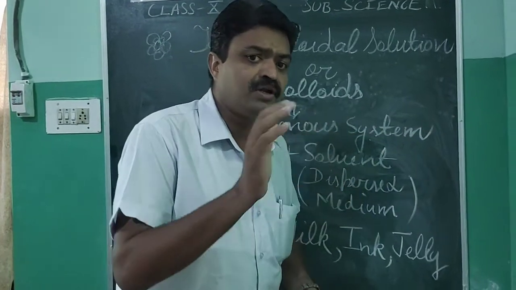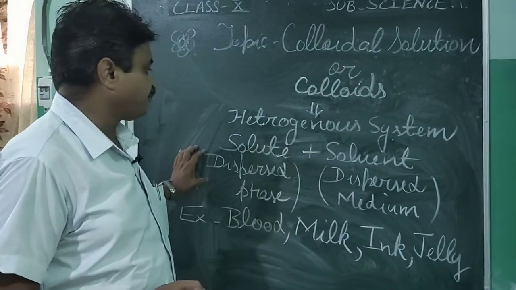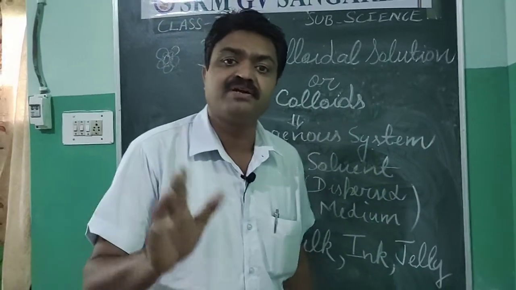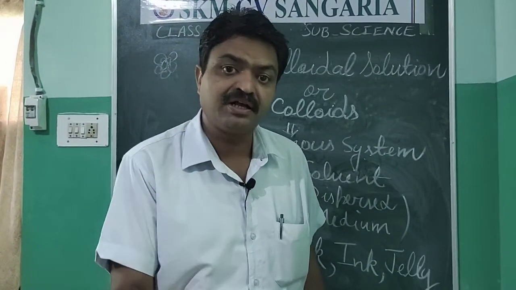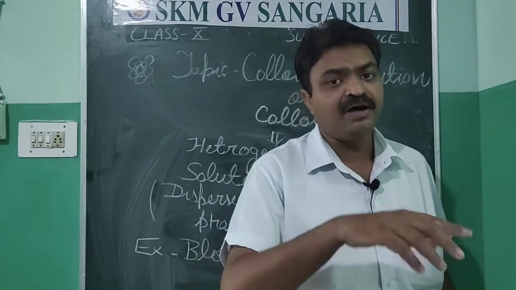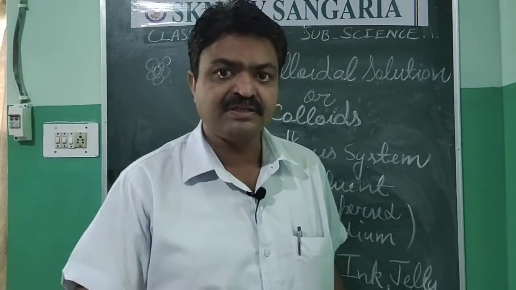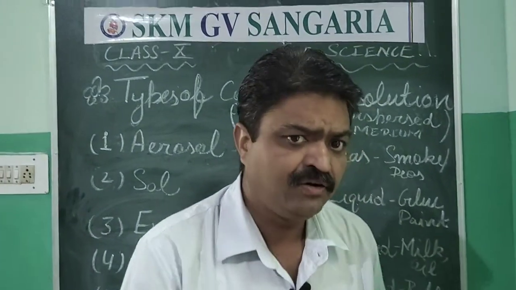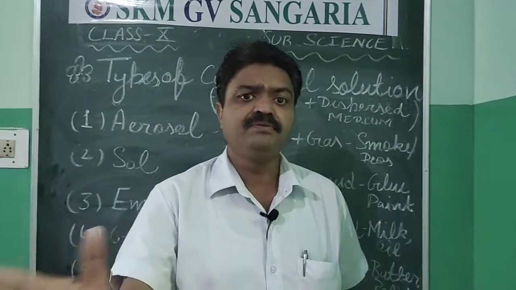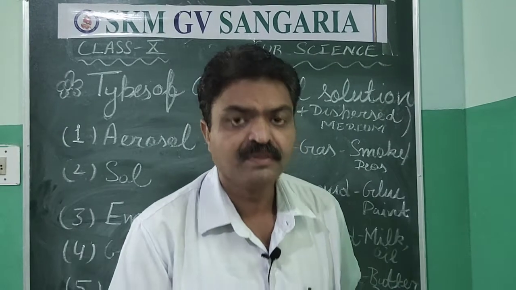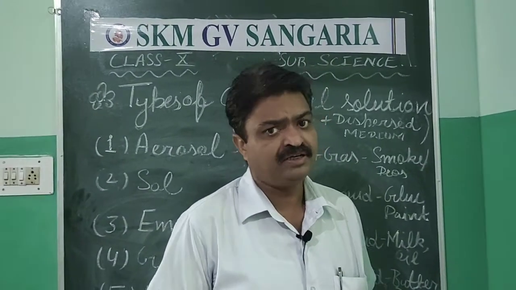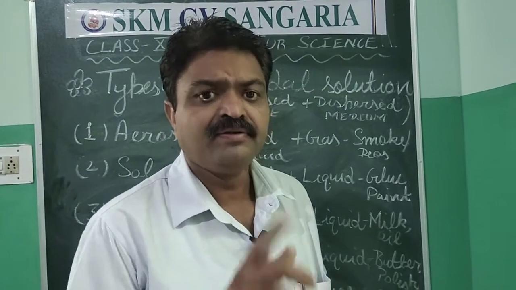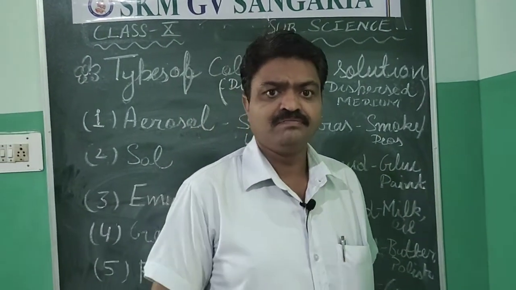Now according to the dispersed phase or dispersed medium, there are different colloidal systems, or different colloids. So about those colloids we will discuss one by one. So student, now there are different types of colloids. The first colloid that generally you hear about in daily life is aerosol.